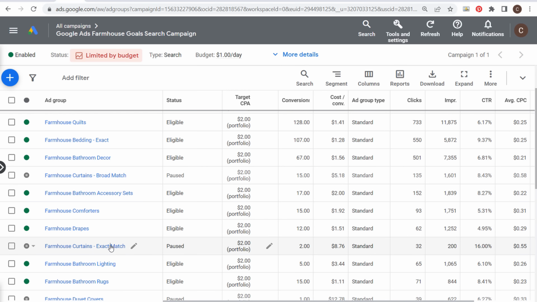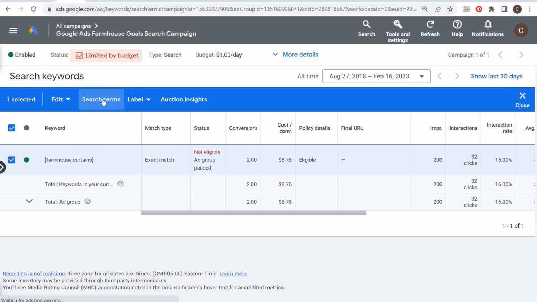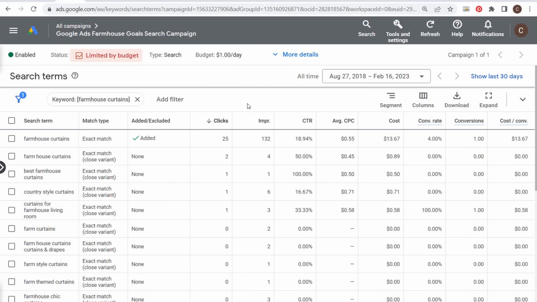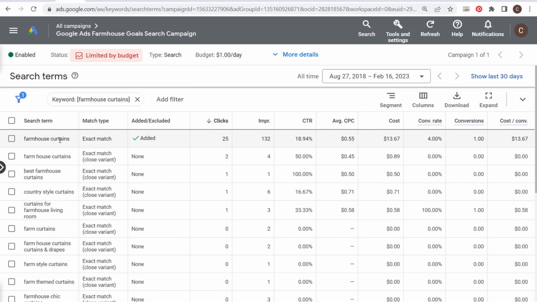So if we start here with exact match, which are going to be the most targeted keywords, you can see this is what exact match keywords look like. You have brackets around the actual keyword that you're targeting. And what we can do here is select this keyword and click on search terms. And we're going to see the actual search terms that have triggered our advertisement. So obviously farmhouse curtains has driven the majority of the impressions, and most of the other keywords down here are very, very relevant. So I would personally go with either phrase match or exact match keywords.